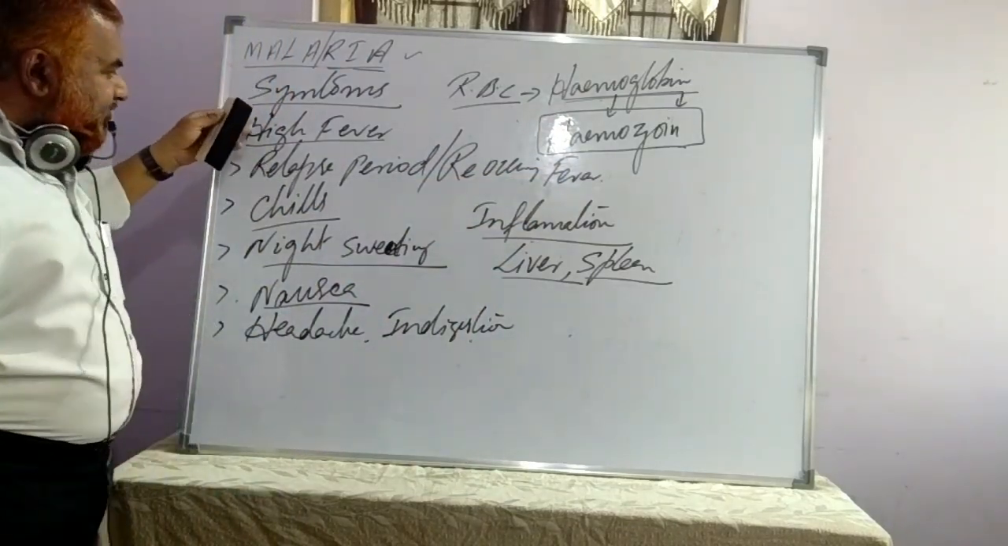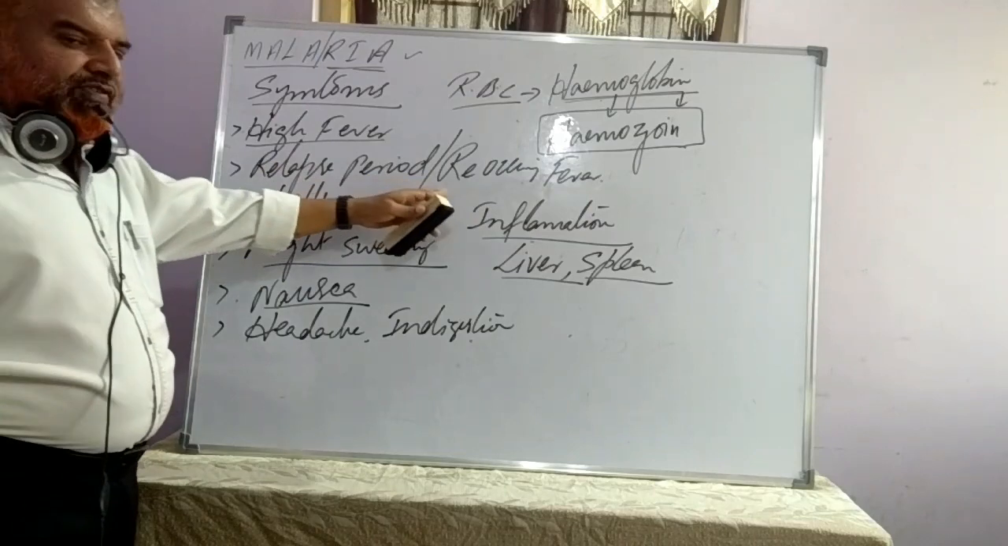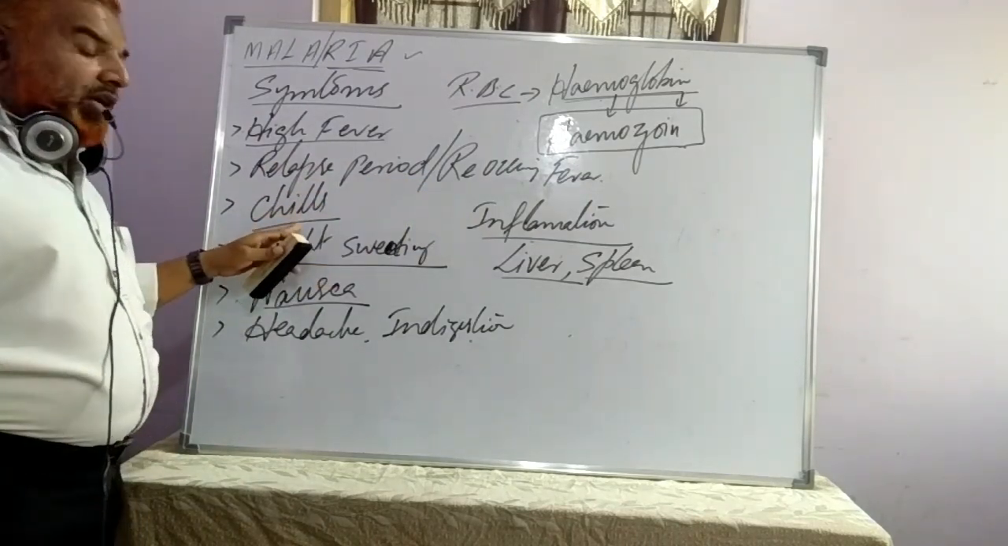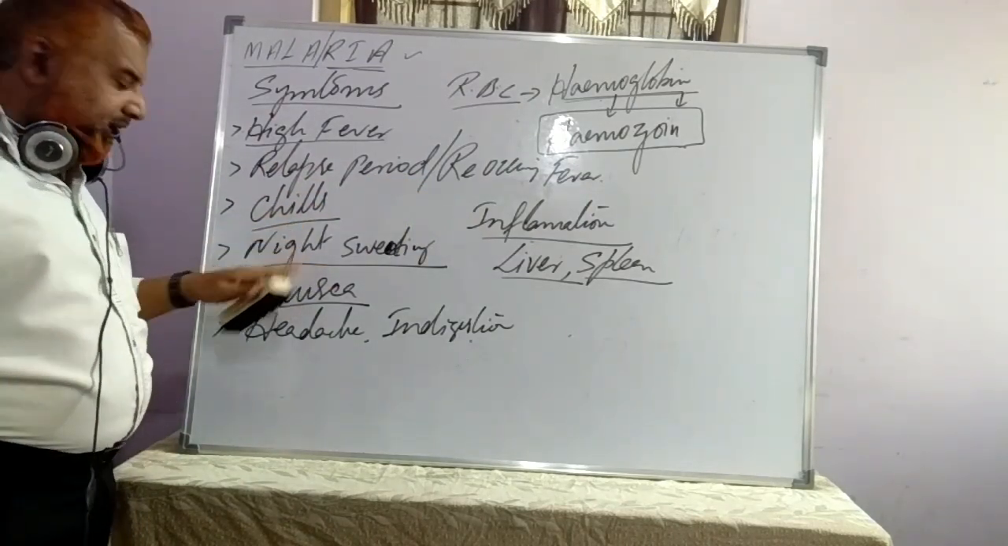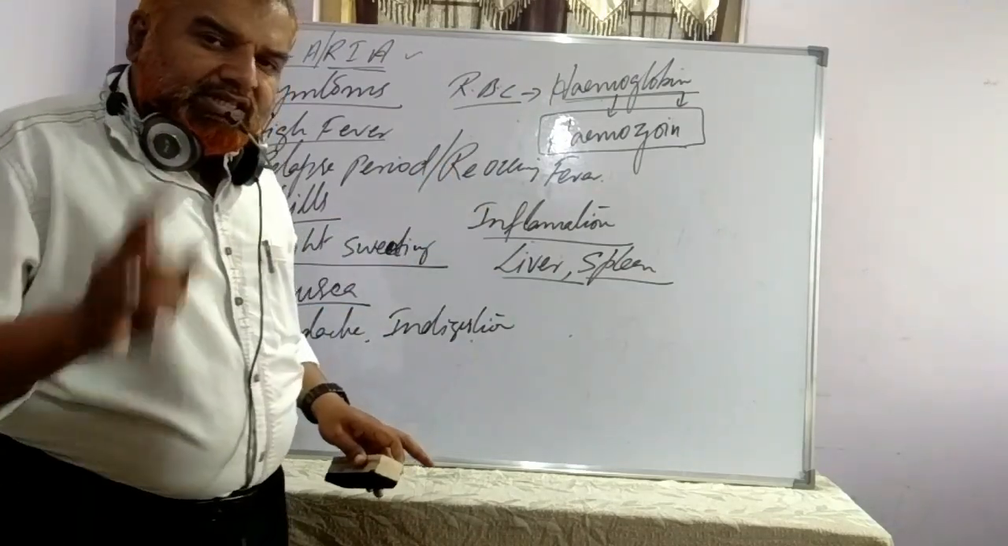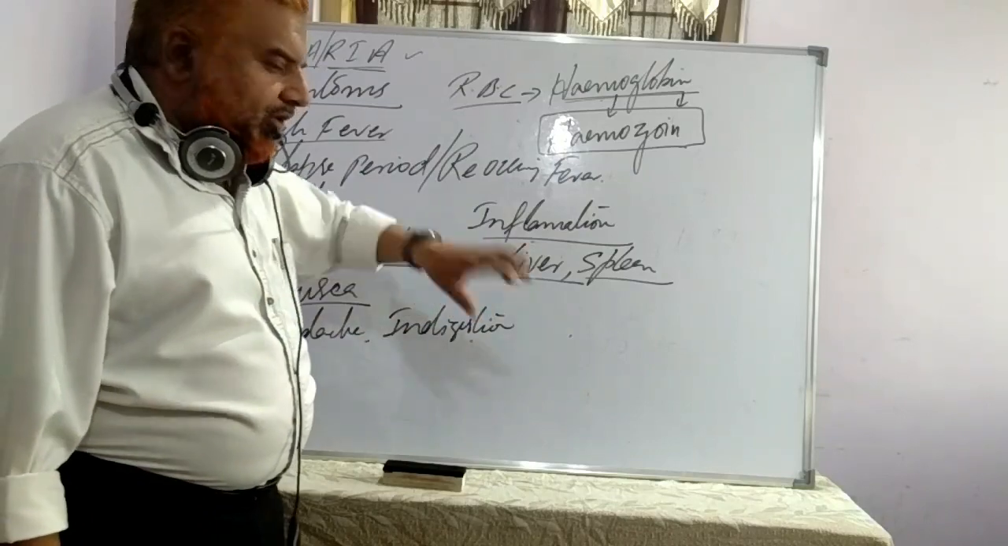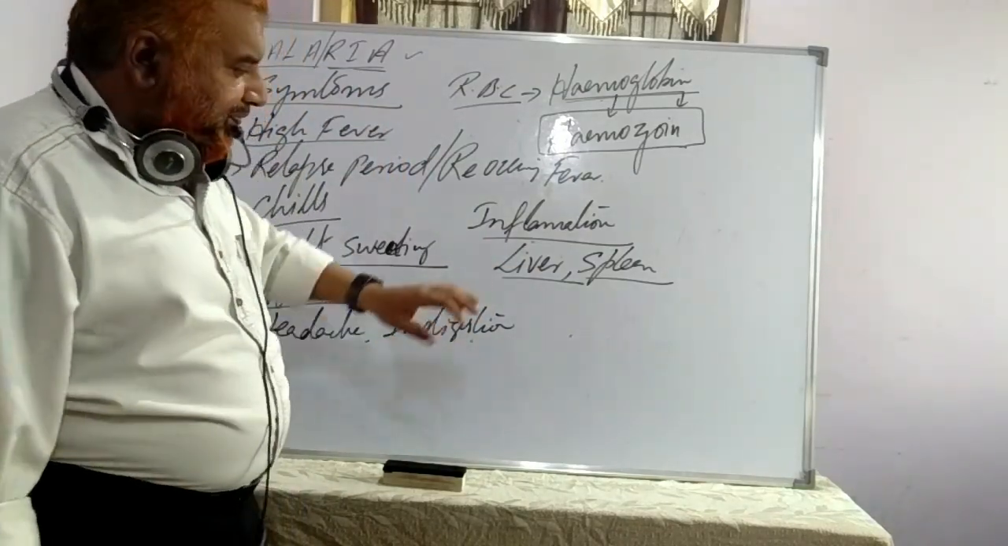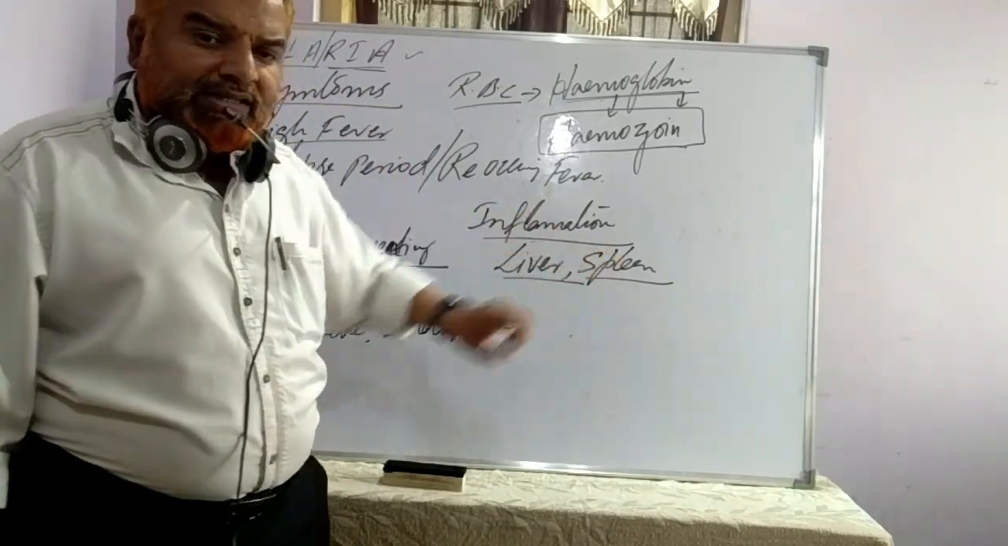So what are the symptoms? High fever, relapse period, that is recurring fever, there is a gap. You have severe chills, night sweating, nausea, headache, indigestion. In serious cases, severe infection, there will be inflammation of two organs. One is the liver and the other is spleen.